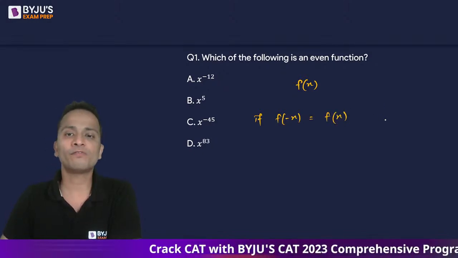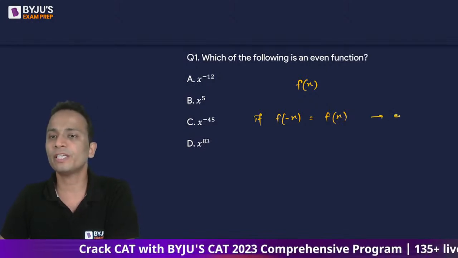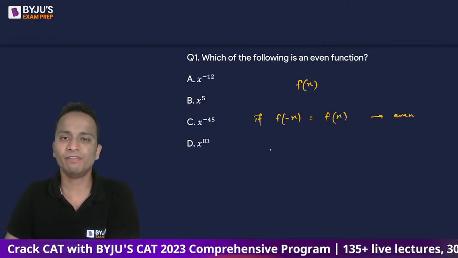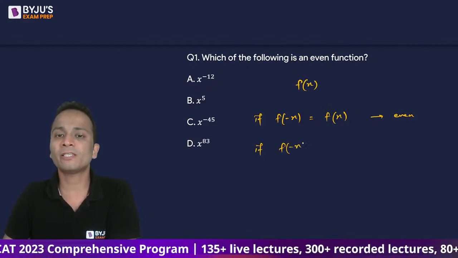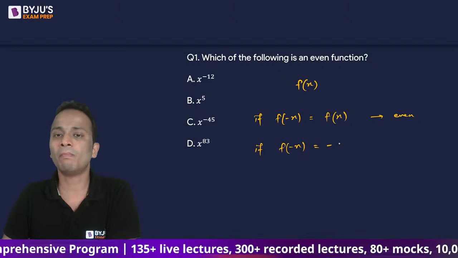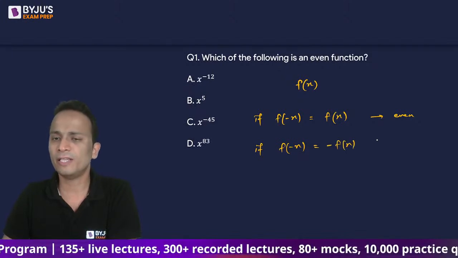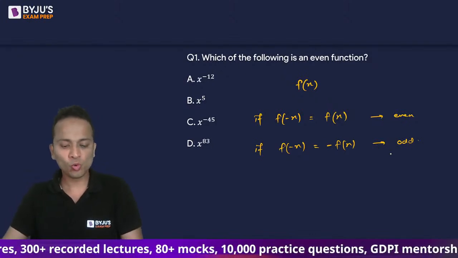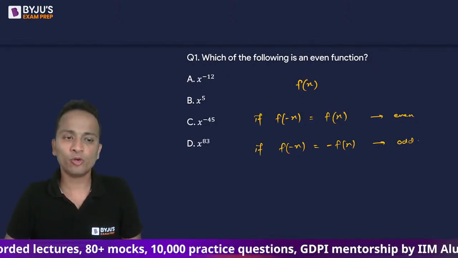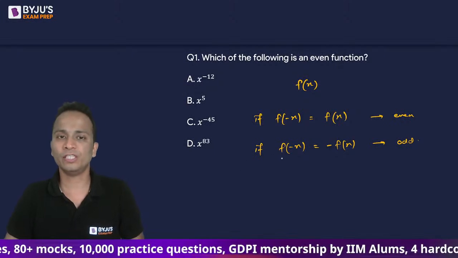So if f(-x) is equal to f(x), then the function will be an even function. On the other hand, if f(-x) is equal to -f(x), then the function will be an odd function. Okay, I'll make you understand taking an example of each of these functions.